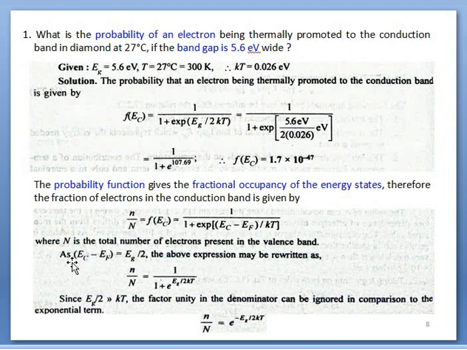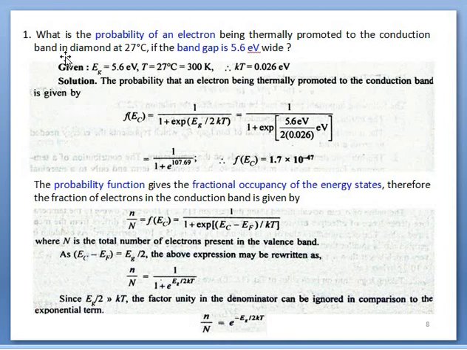Since EC minus EF equals Eg upon 2, and this term is much greater than kT, the 1 in the exponential expression is neglected, and this exponential term is kept alone, and when it is shifted to the numerator we have this. So in terms of the fraction of electrons in the conduction band and the valence band, we have this kind of equation.